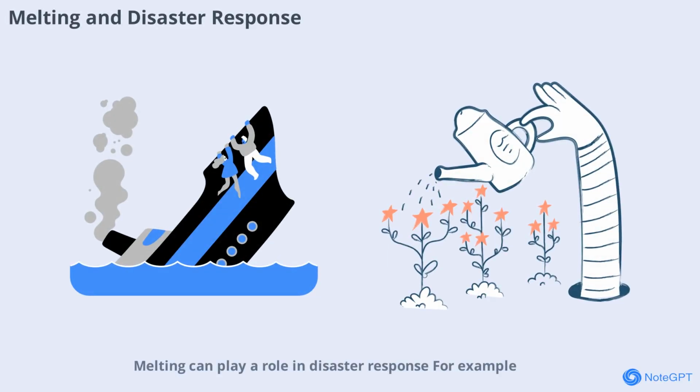Melting can play a role in disaster response. For example, rapid snowmelt can cause floods, while melting infrastructure during fires or heat waves can create hazards. Understanding melting helps emergency planners prepare for and respond to natural disasters.